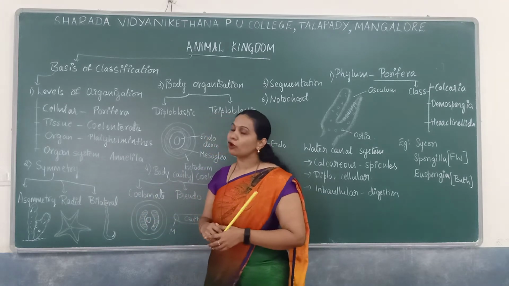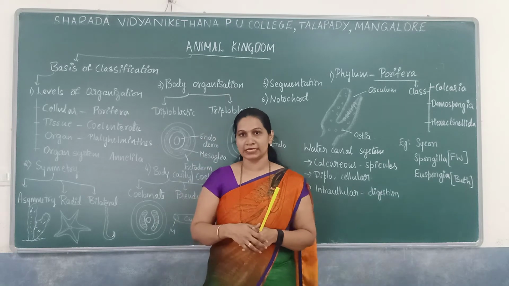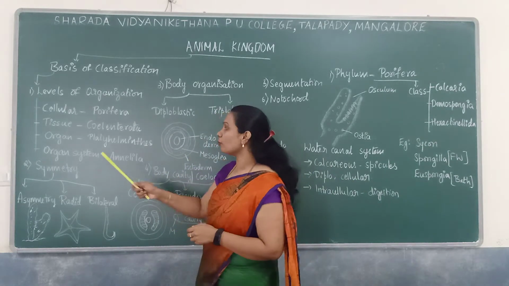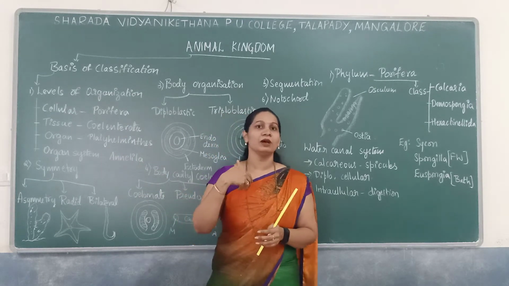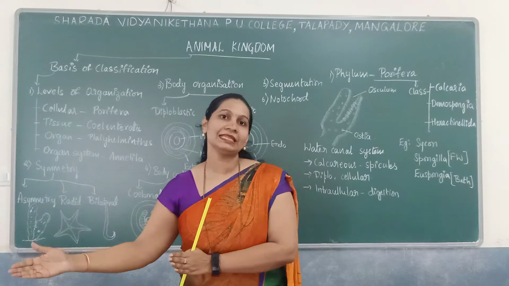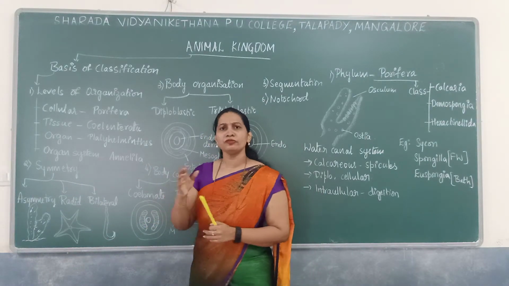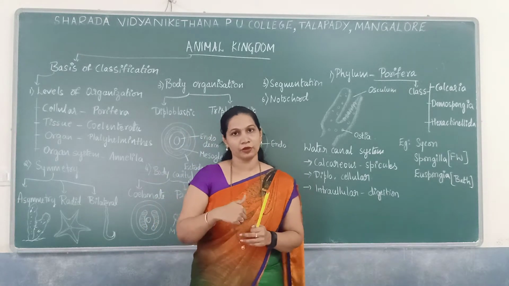Next are the complex organisms, which have an organ system level of organization, where a group of organs joins to form an organ system. For example, it starts from Aschelminthes till Chordata. One example I have given is Annelida. We human beings also come under the organ system level of organization.